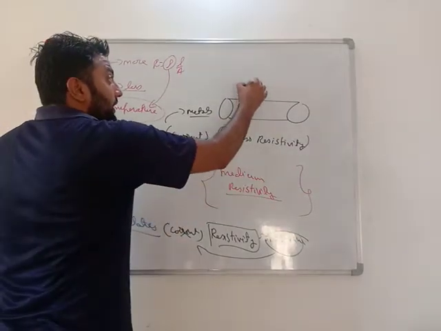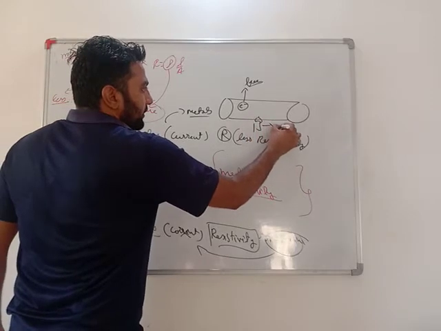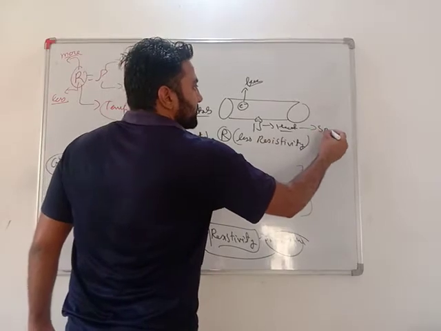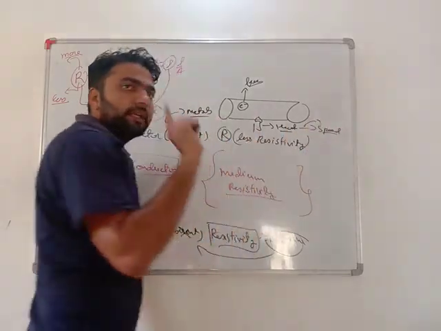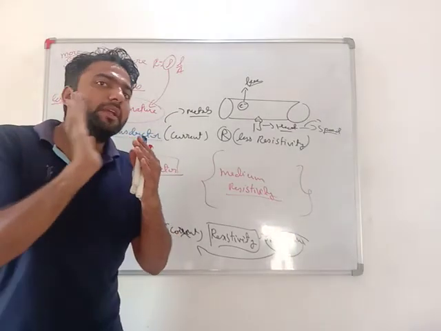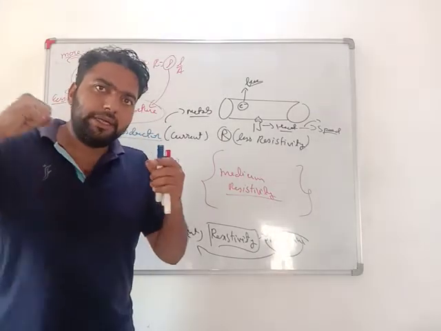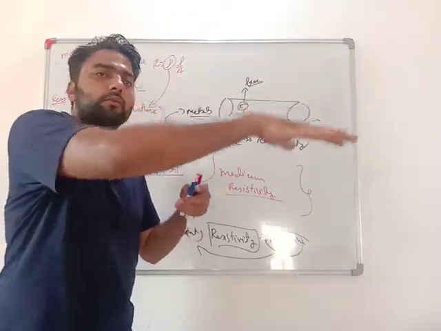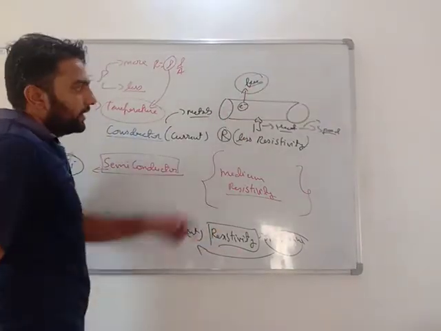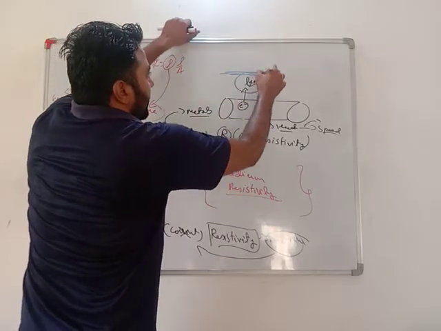When I heat this material, the temperature rises. Whenever we heat anything, we are giving it vibrational energy, and when this vibrational energy increases a lot, it gets kinetic energy and starts moving. As these electrons are already free, if I heat them, they will move at very fast speed.